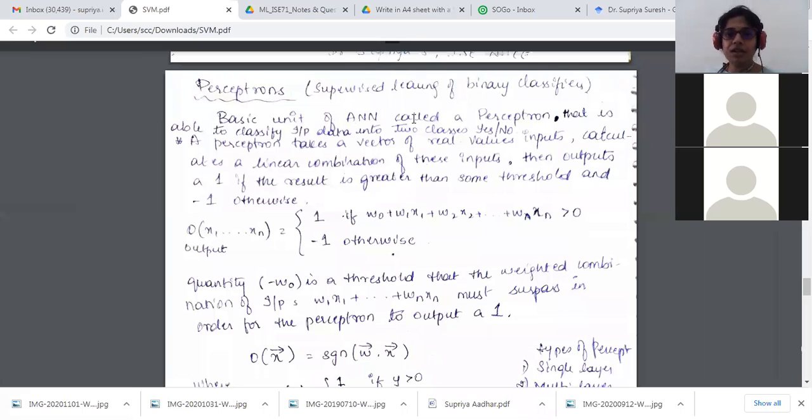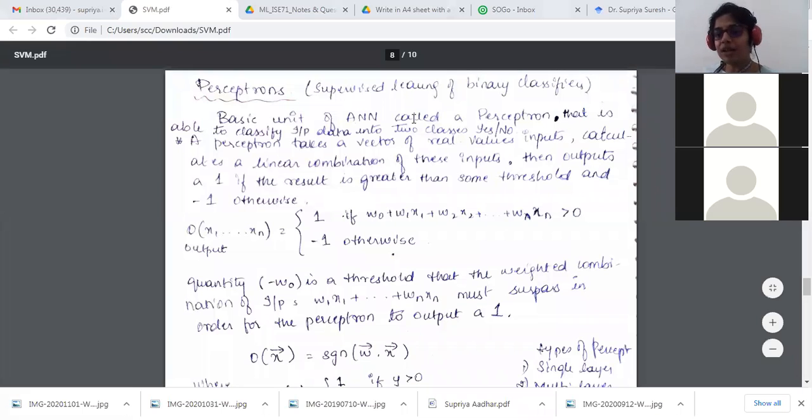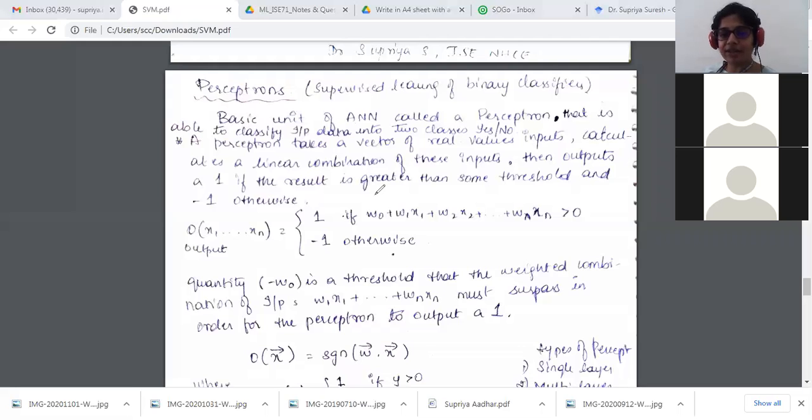So in mathematical terms, we consider this to be our threshold. When we are writing it, we are not writing it as greater than W0. Rather than that, I'm putting this value over here, so -W0 is basically the threshold.